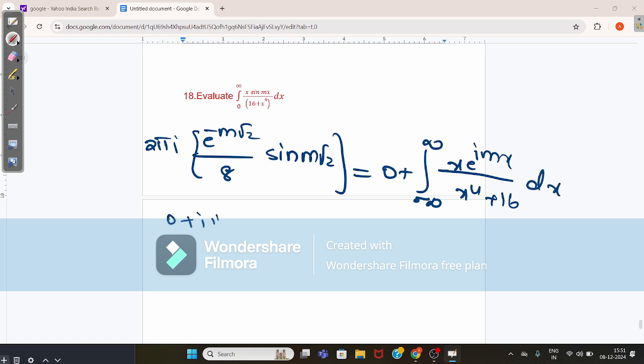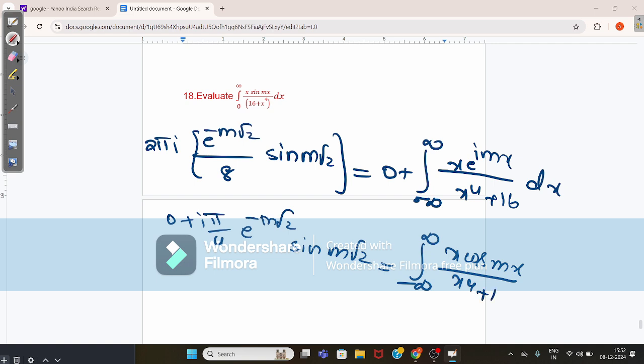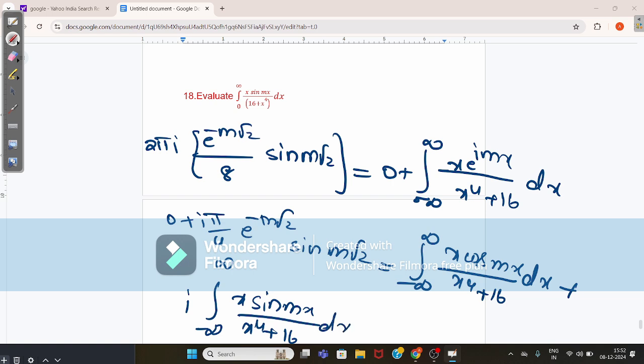So 0 plus iπ by 4 into e^(-m√2) into sin m√2 equals the integral from -infinity to infinity of x cos mx by x^4 + 16 dx plus i times the integral from -infinity to infinity of x sin mx by x^4 + 16 dx.